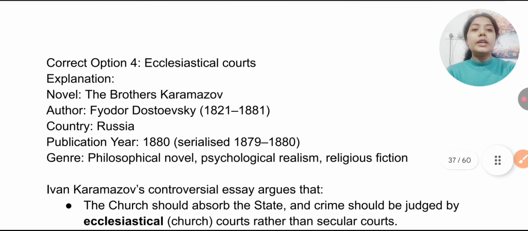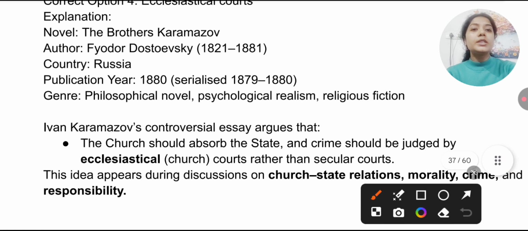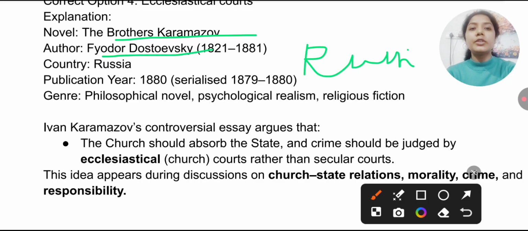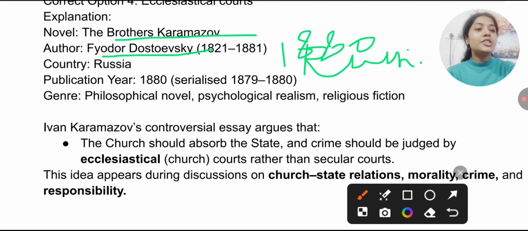Correct answer? It is option 4, Ecclesiastical Code. The novel is The Brothers Karamazov by Fyodor Dostoevsky, a Russian writer. Publication of this work is 1880. Remember, 1880, and the genre of this novel is a philosophical novel based on psychological realism. Remember, this is religious fiction.